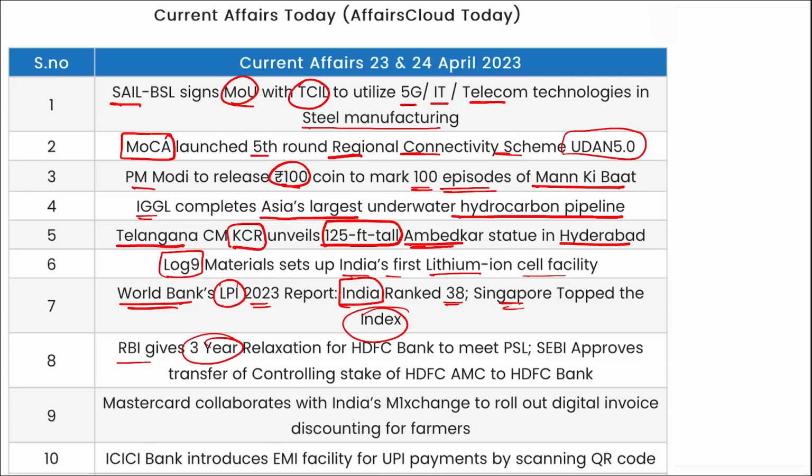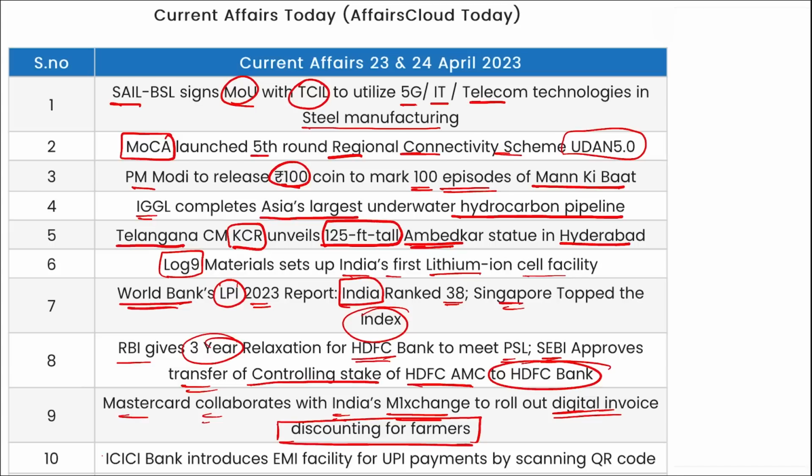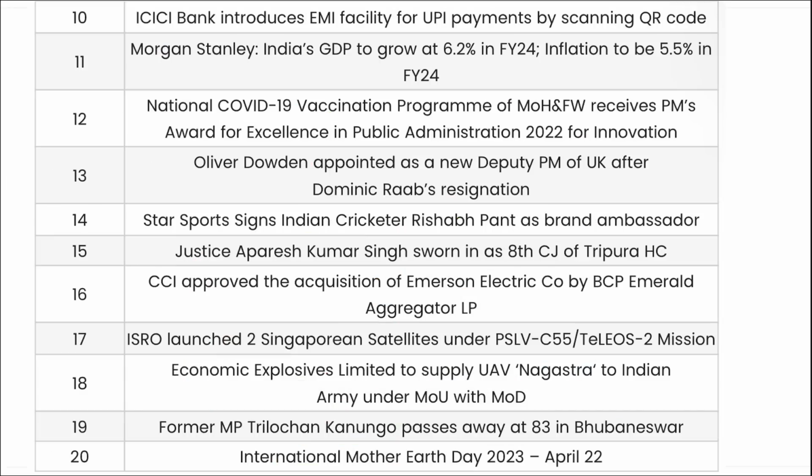RBI gave a 3-year relaxation for HDFC Bank to meet PSL, and SEBI approved the transfer of controlling stake of HDFC to HDFC Bank. MasterCard has collaborated with India's M1 exchange to roll out digital invoice discounting for farmers. ICICI Bank has introduced an EMI facility for UPI payments by scanning the QR code.